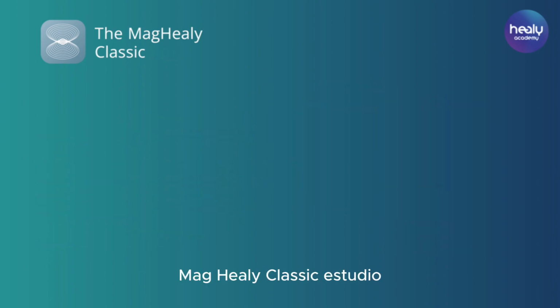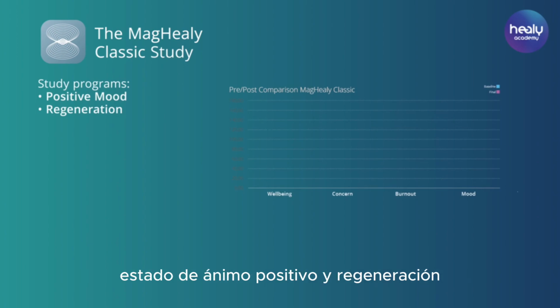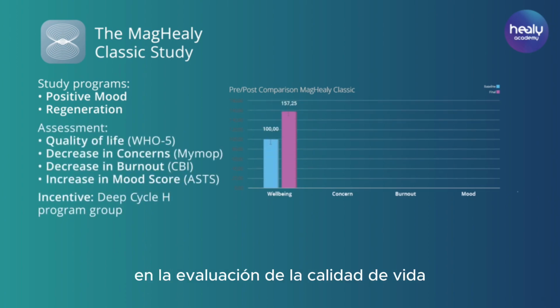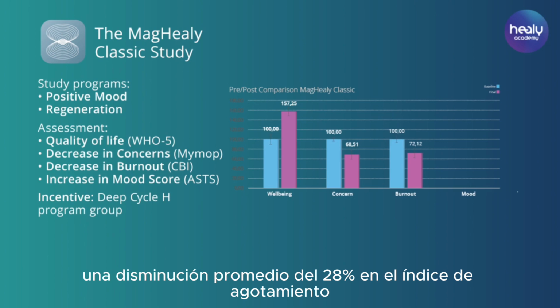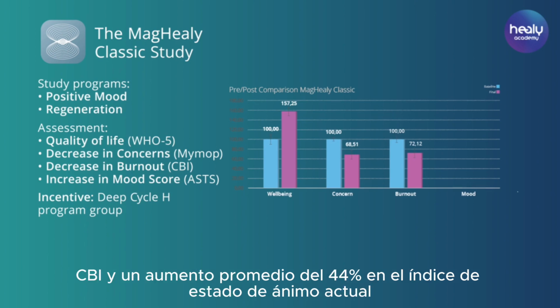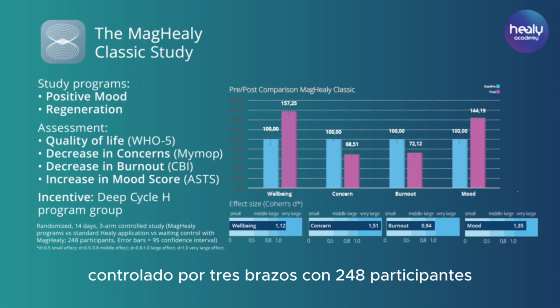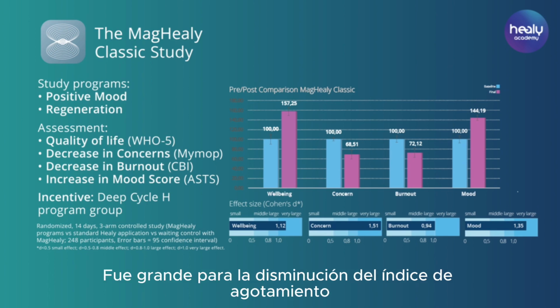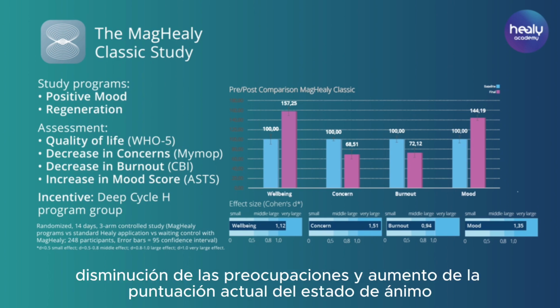In a study on the Maghealy Classic program's positive mood and regeneration, participants showed an average 57% increase in well-being on the Quality of Life Assessment, WHO-5, an average 32% decrease in concerns, MIMOP, an average 28% decrease in Burnout Index, CBI, and an average 44% increase in Current Mood Index, ASTA. The effect size of this randomized, three-arm controlled trial with 248 participants was large for decrease in Burnout Index and very large for well-being, decrease in concerns, and increase in Current Mood Score.